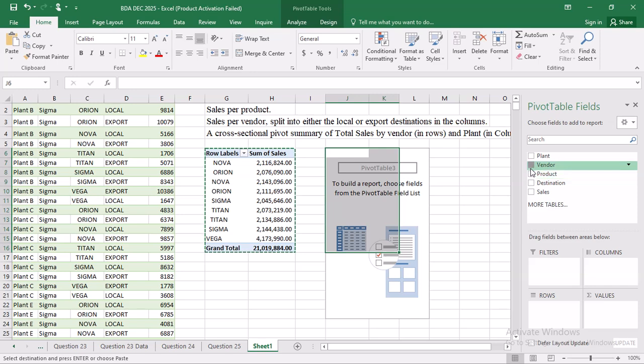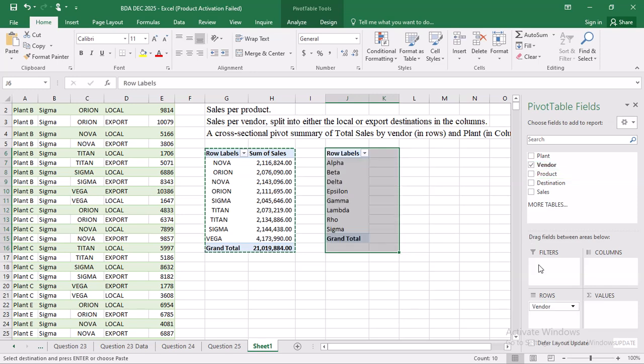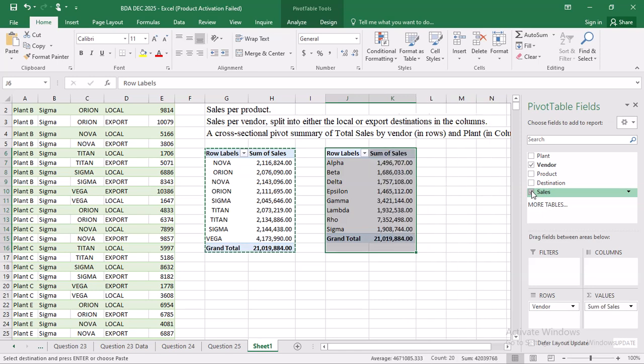Then I'm going sales per vendor. So I click vendor, so the vendor will go to the rows. You can see down here you have rows, values, and then columns. Then I click sales. After that, I've been told split either into local or export destination in columns. So you can see here columns. I'm going to pick destination.